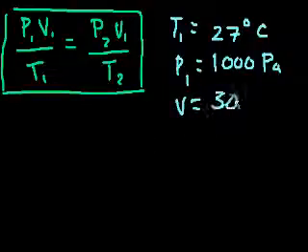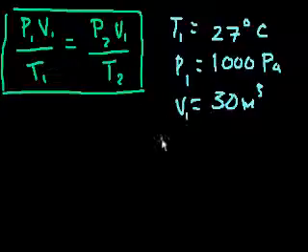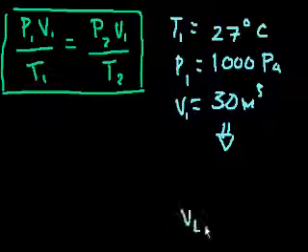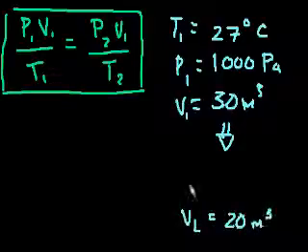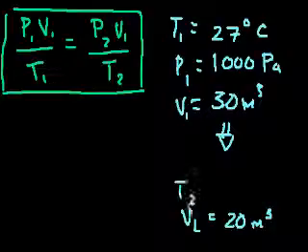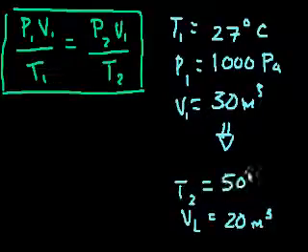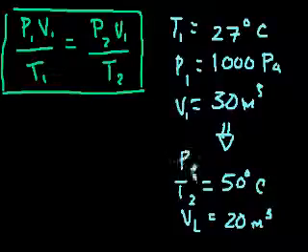is 30 meters cubed. I think in one of the earlier videos I said newtons per meter cubed. No, it's newtons per meter squared. I just want to make sure I didn't confuse people previously. So that's the initial volume. And then it says the volume is decreased. So then we go to this state where my new volume is going to be 20 meters cubed. The temperature is increased, so the new temperature is now 50 degrees Celsius. And they want to know what is my new pressure.